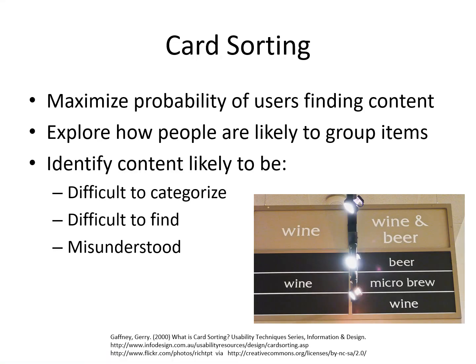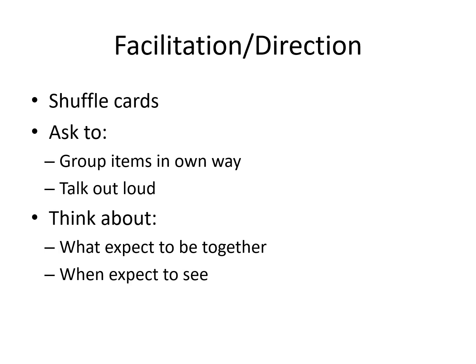Card sorts help us see how people are likely to group items. It helps to identify contents in categorization and gives us an idea of what users think about different items. Give the users the cards and ask them to describe the groups and name them. Describe the overall rationale for grouping cards. Show the best example from groups. What was difficult, what was easy? Happy with the final outcome?